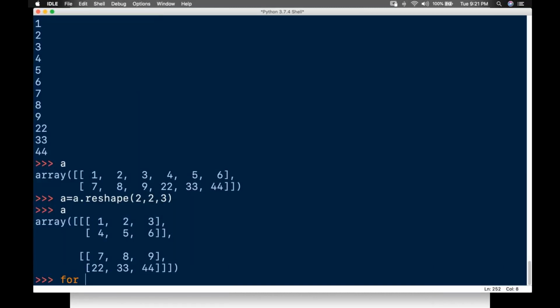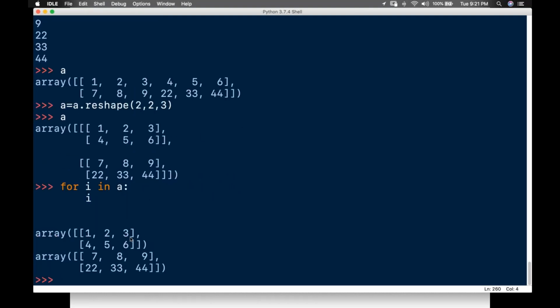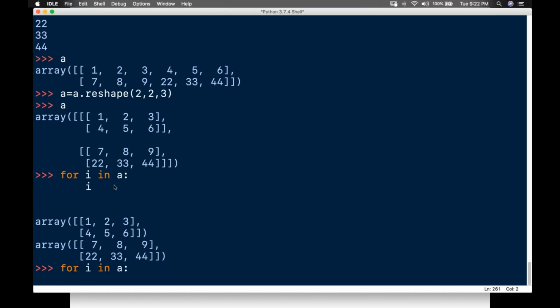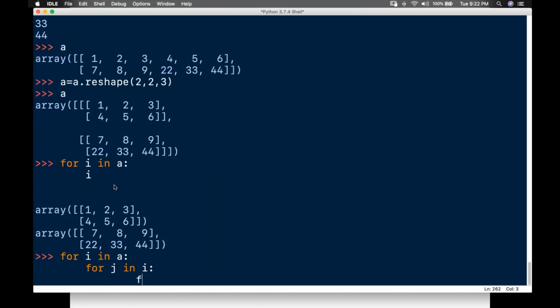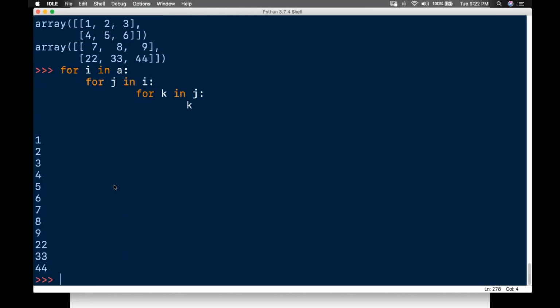I want to iterate this. How do I iterate this? For i in a, if I write it like this, I'll be getting output like this. This is one 2 dimension, this is another 2 dimension. I'm getting n minus 1 iteration in the output. So how do you break this down? Simple: for j in i, and again to break down, for k in j, and you print k. So like this you'll be iterating it, right? Like this it will be iterating.